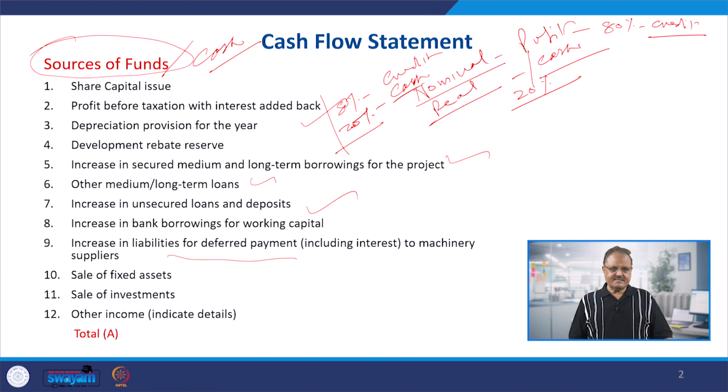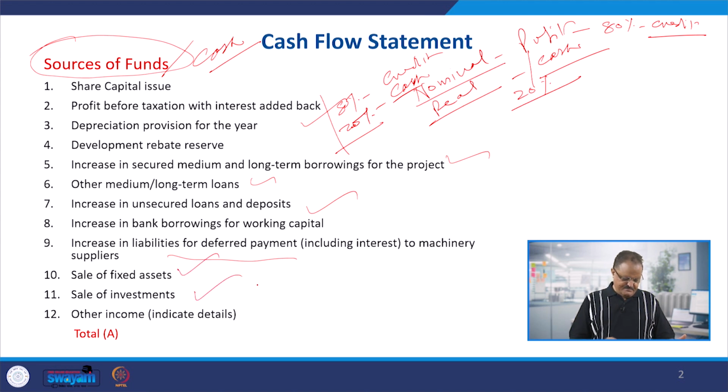Then sales of fixed assets. At any point of time, if you sell any chunk of land, plant, building, machinery, or any fixed asset, not today, maybe in subsequent years, because this is an exhaustive cash flow statement. In the initial 2, 3, 4 years you are not selling any fixed assets, but maybe after 4 years some machine has become redundant, it's old in technology, so you want to sell it and replace it with a new machine. When you sell it, it will give you a source of funds.